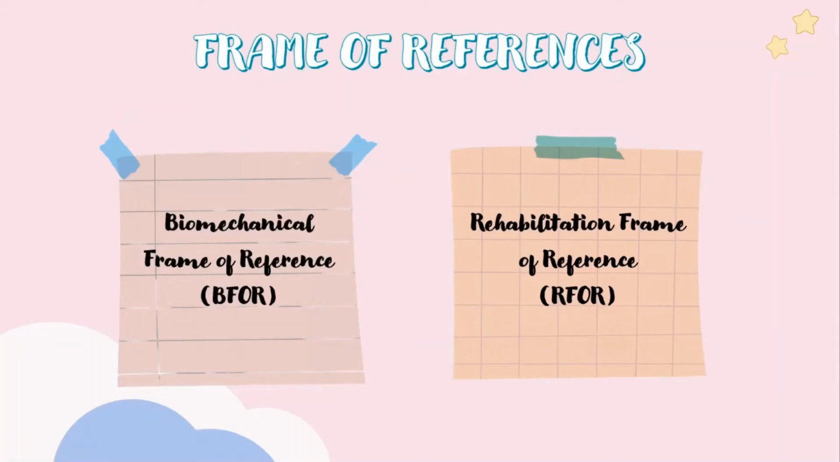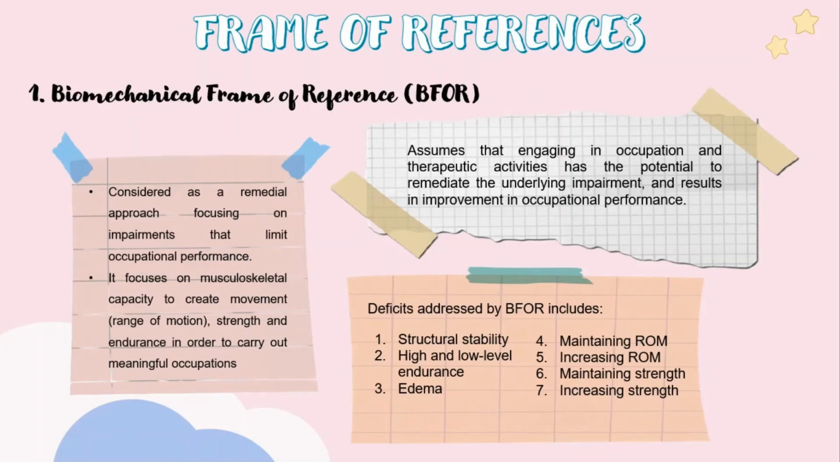Next, for the frames of reference, there are two that can be used for this condition, which are the biomechanical frame of reference and the rehabilitation frame of reference. The biomechanical frame of reference is considered a remedial approach focusing on impairments that limit occupational performance. It focuses on musculoskeletal capacity to create movement, strength, and endurance in order to carry out meaningful occupations. This frame of reference also assumes that engaging in occupation and therapeutic activities has the potential to remediate the underlying impairment and results in improvement in occupational performance.